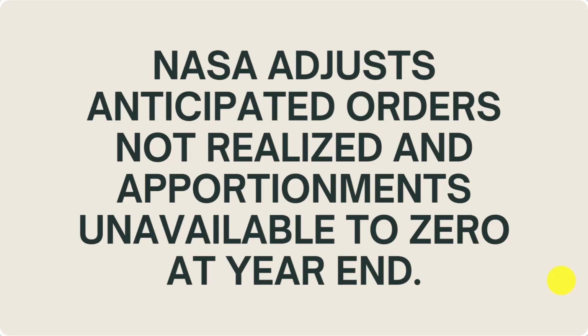Why is that? Just conceptually think of it. If it's at year end, nothing's going to happen. So you shouldn't be anticipating anything, right? It's year end. Nothing can happen. It has to happen next year. But remember, we had to get permission from OMB. You have to get it apportioned. So at year end, you move it to zero.